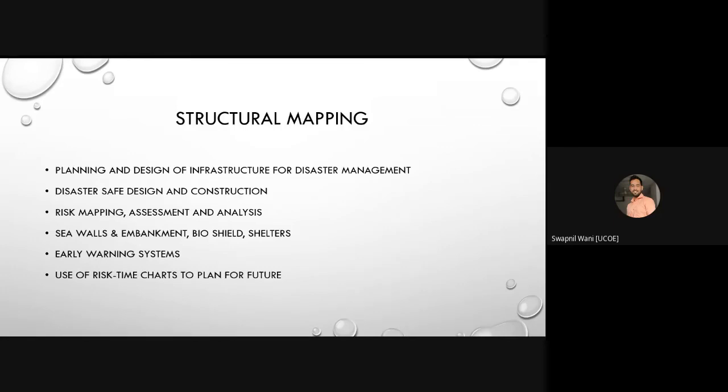Then development of bio shields in plant. It can be provided by plantation of mangroves and coastal forest along the coastal line, which helps in reducing the speed of water entering the land area due to tsunami. So you can take the example of Malad, Gorai or Marve.